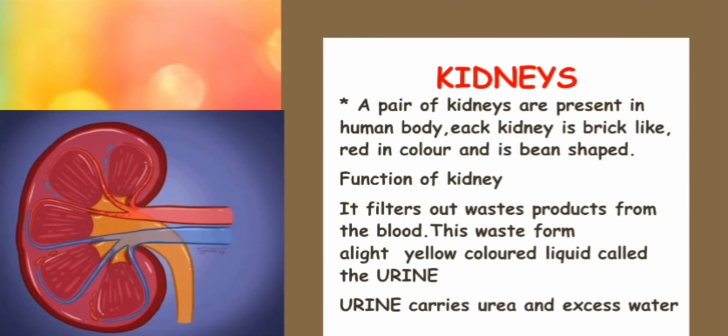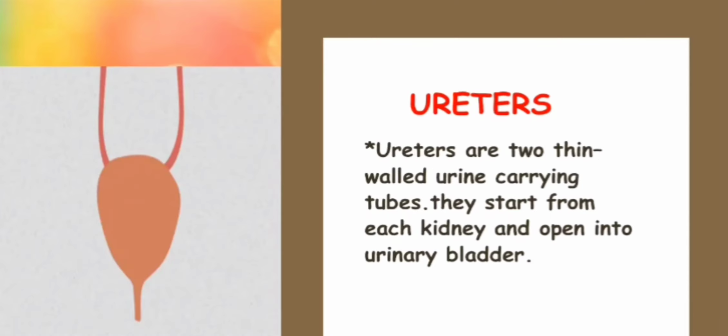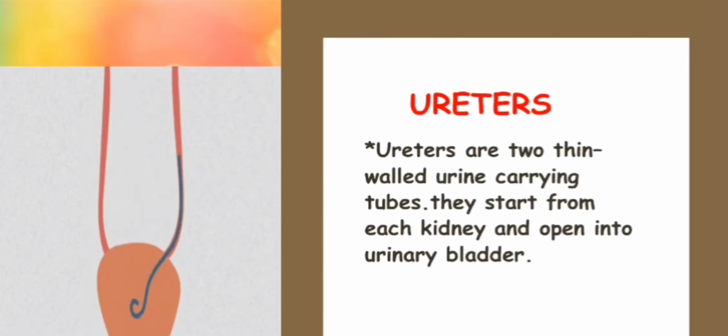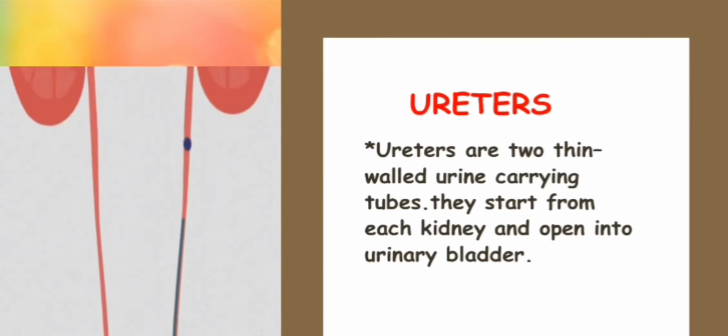You can see here in the picture two thin-walled tubes called ureters, which are connected at the upper side to the kidney and at the lower side to the bladder. These ureters act like a passage. They take the urine collected in the kidney and pass it to the bladder.